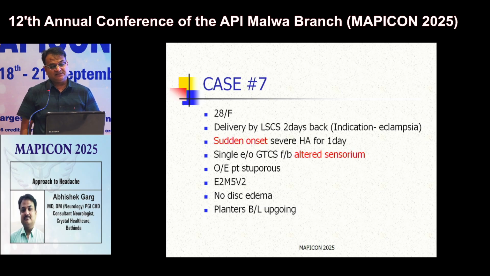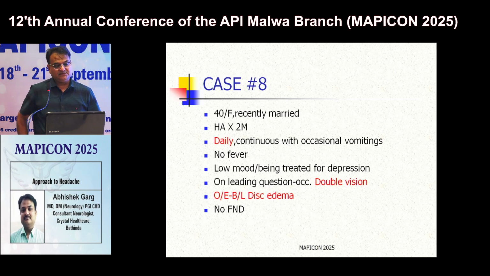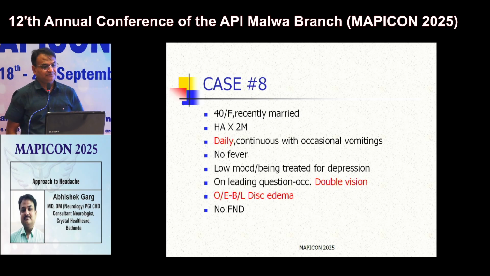So in this case, red flags are sudden onset severe headache of short duration. Second is altered sensorium. So immediate MRI was done, which showed white matter edema in bilateral parieto-occipital region. This condition is known as posterior reversible encephalopathy syndrome, PRES, and this condition is completely reversible with treatment.